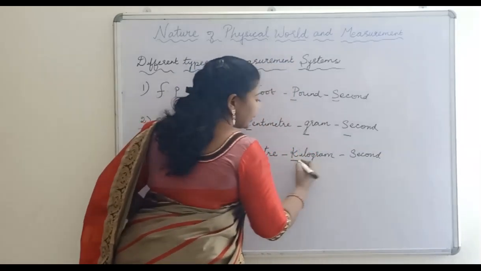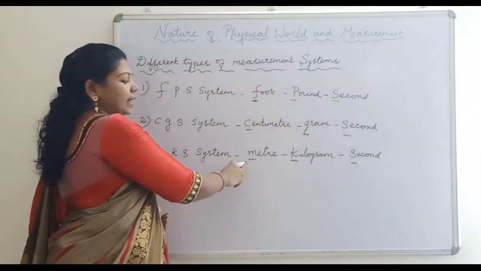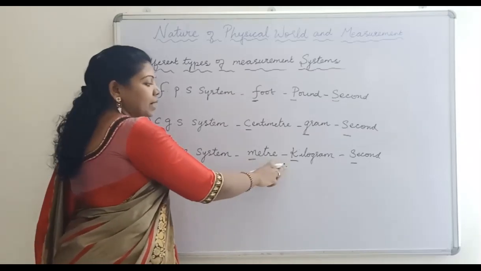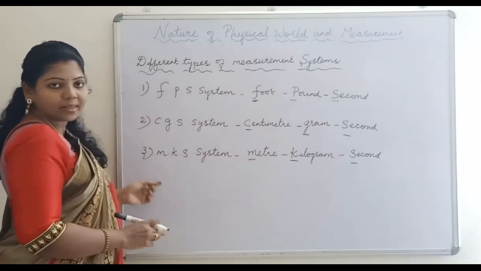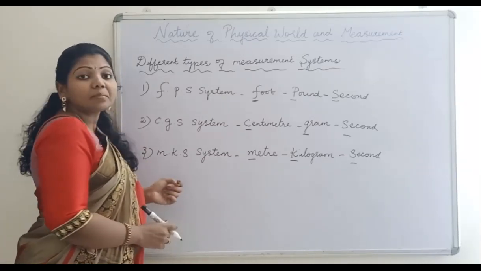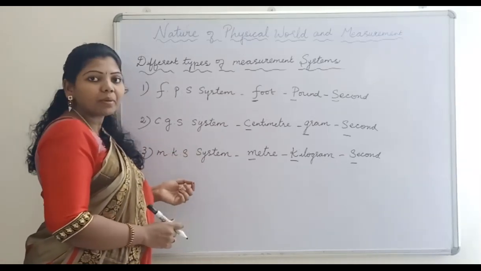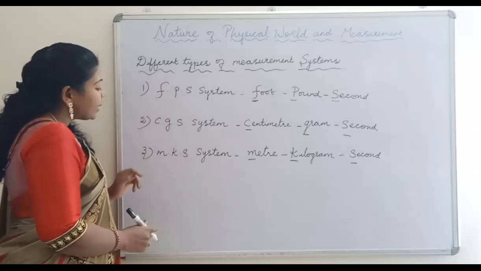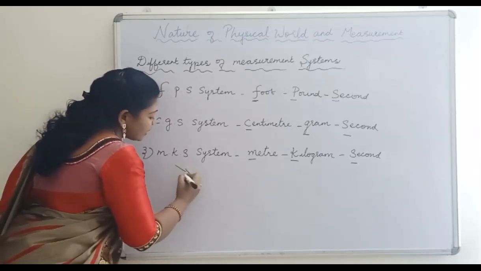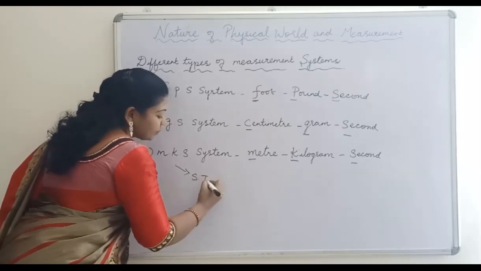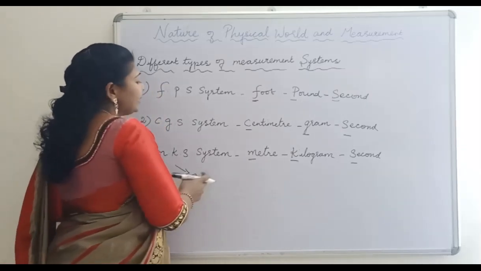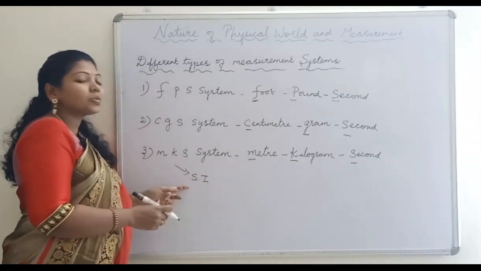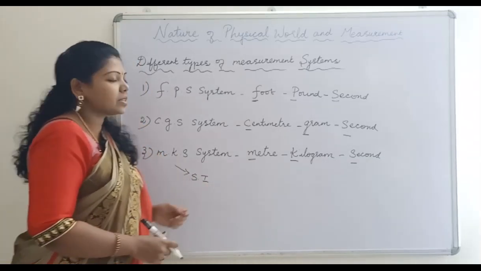So MKS. Okay, length in meter, mass in kilogram, and time in second. So it's called as MKS system, and this system is internationally accepted by all. So this MKS system is also called as SI system of units. Okay, system international. So internationally it is accepted by all, so we call it as SI system of units.